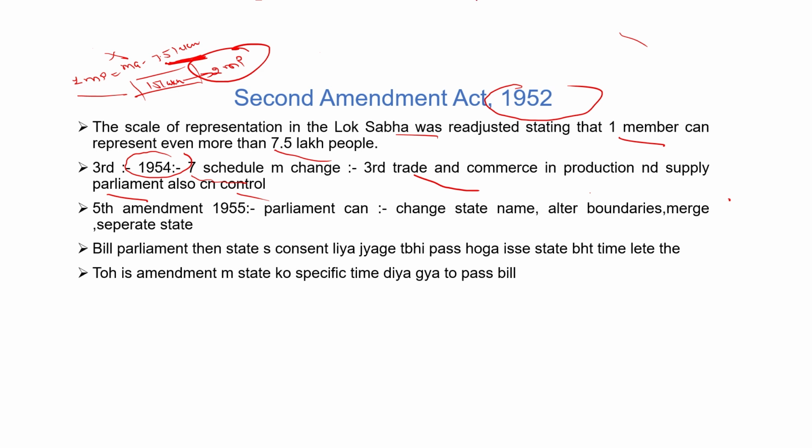Next is the Fifth Amendment 1955. What was the Fifth Amendment 1955? We have to completely understand what the Fifth Amendment was. Here we also have to discuss Articles 2 and 3. We already discussed Articles 2 and 3, and what do Articles 2 and 3 say? Article 2 says